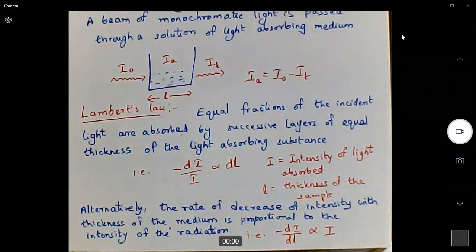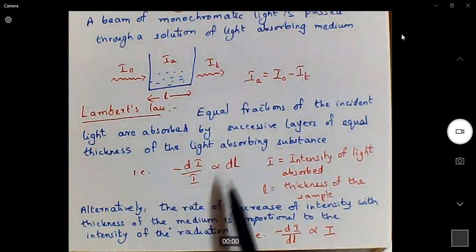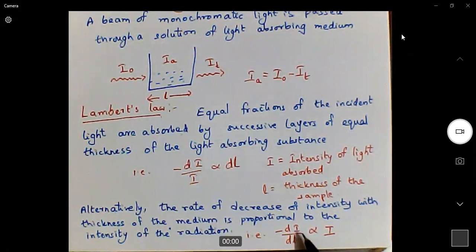When we rearrange this equation, that means bring this dL to this side and I to that side, it becomes minus dI by dL is proportional to I. What is dI by dL? Because we are using a minus sign, it is a decrease. The decrease in the intensity with respect to length is proportional to the intensity of the incident light.